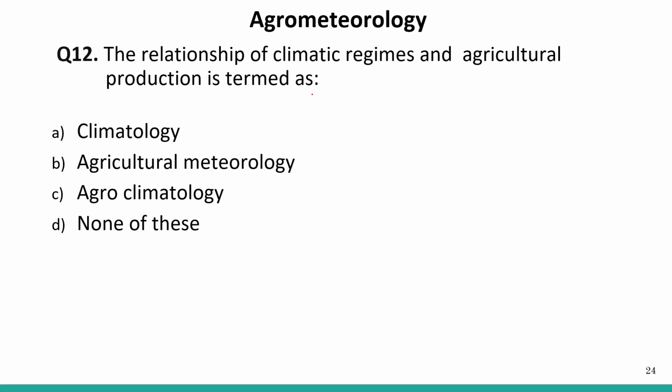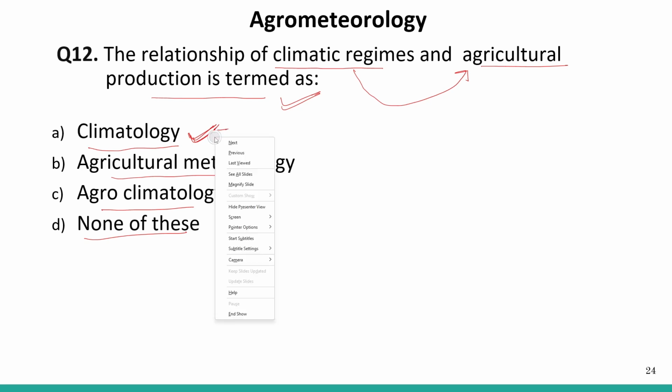Next question. The relationship of the climatic regimes and the agricultural production is termed as. So we are talking about the relationship of the climatic regimes to the agricultural production. Okay. The options are climatology, agricultural meteorology, agroclimatology, and none of these, right? So climatology is the study of climate. We are studying about the climate. It is not dealing with any agriculture or its production. So it is simply studying the climate.